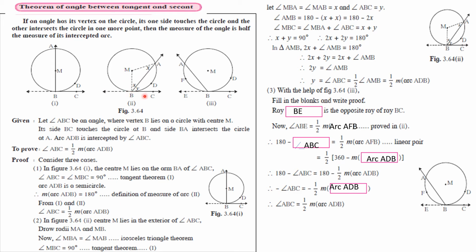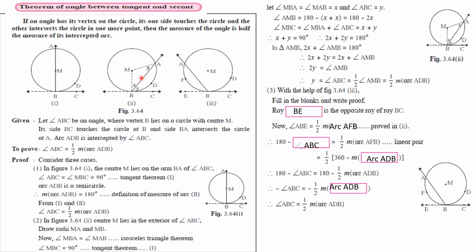Measure of angle MBC is equal to measure of angle MAB plus measure of angle ABC. So what you have, x plus y degrees. So x plus y is 90, and 2x plus 2y is 180. In triangle AMB, 2x plus angle AMB is 180 degrees.